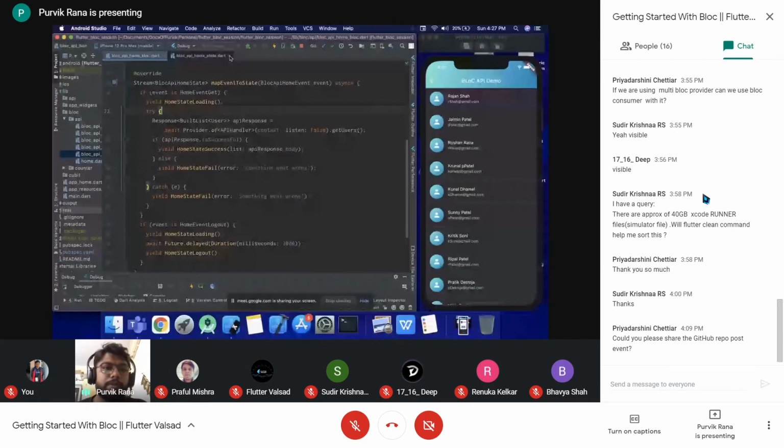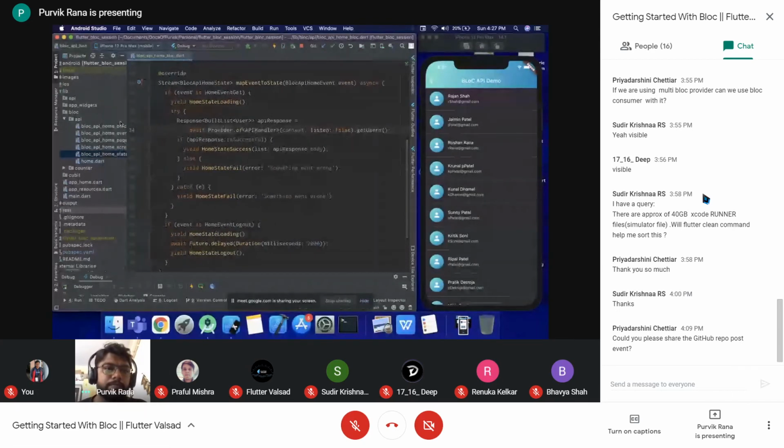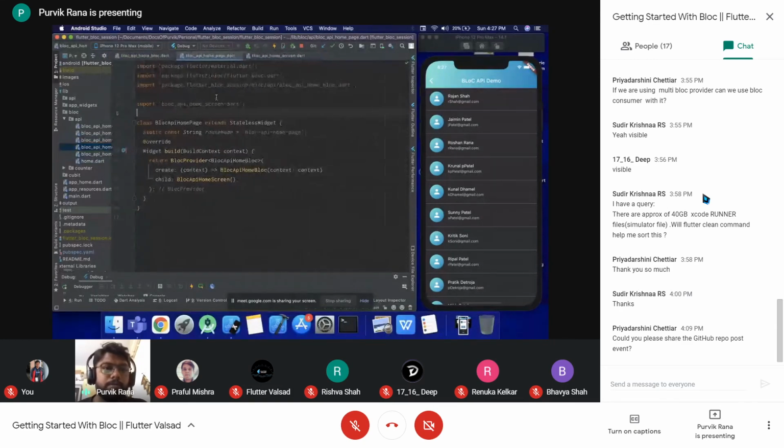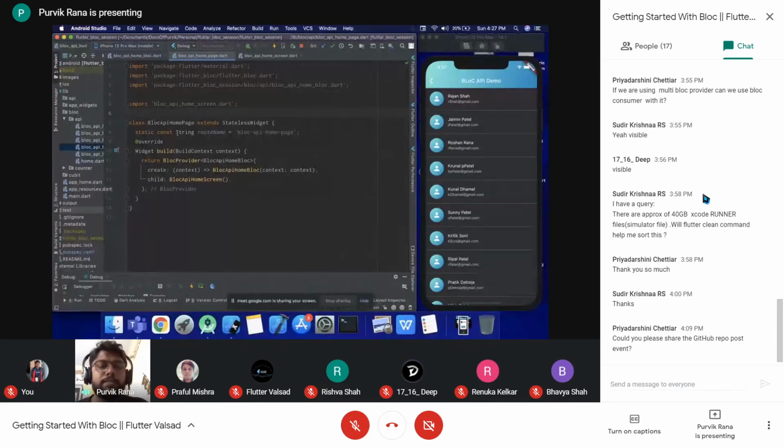Now talking about the UI part. That was the small stuff for the counter demo, so that's why I added both of the things in both of the classes in the same page. But we follow this terminology for implementing: a page first, and then we will have a screen. So from the page, we will provide the block to the lower part. Here the block provider is used, which will provide the block which we have just seen. That block will be provided using the block provider to this particular subtree.